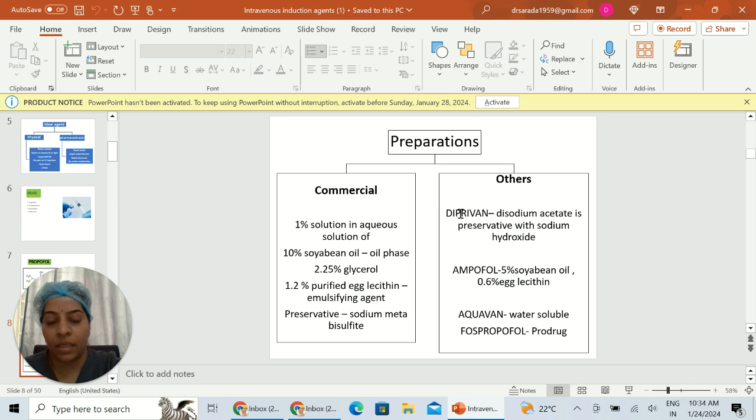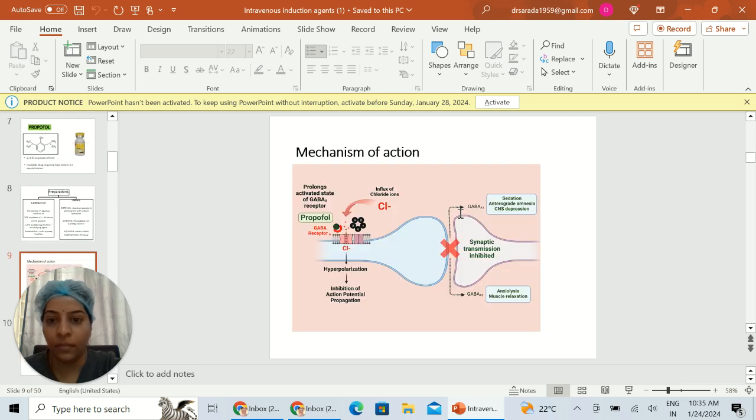Other preparations are Diprivan, which uses disodium edetate as a preservative along with sodium hydroxide. Ampofol uses 5% soybean oil and 0.6% egg lecithin. This produces less pain on injection. Aquavan is water soluble, and Fospropofol is a prodrug. There is one more drug, Ciprofol, which is under study in phase 3 trials. It is an analog of propofol.